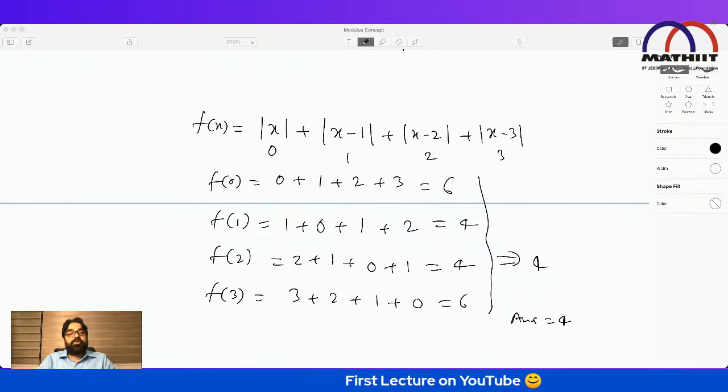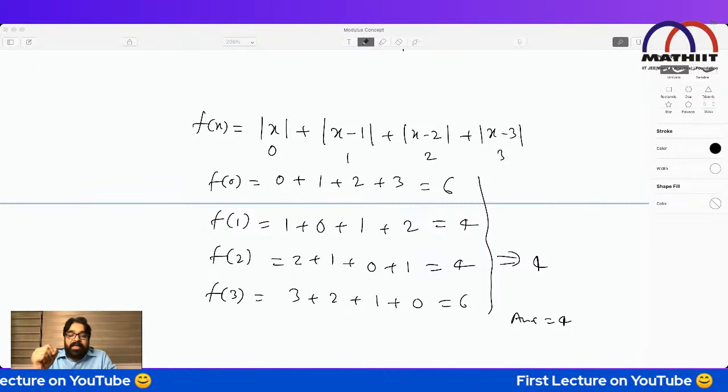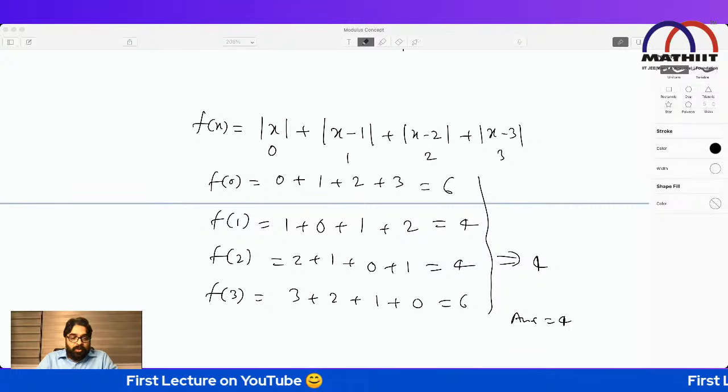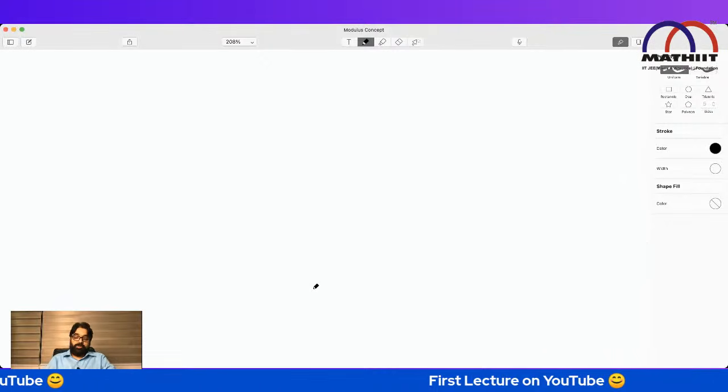So whenever you have to solve a modulus equation, first you have to verify whether it is valid or not. If it's valid, then only proceed with solving. If it's not valid, you don't need to solve it. So this is the least value. I hope it's clear to everybody. I'm going further into this one.